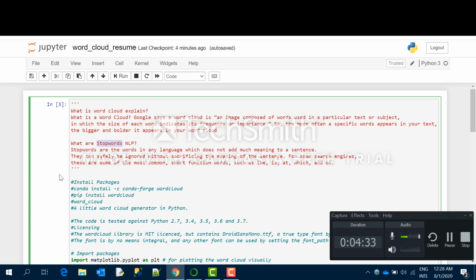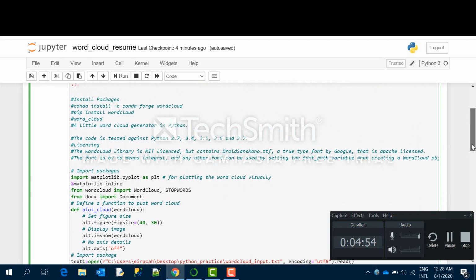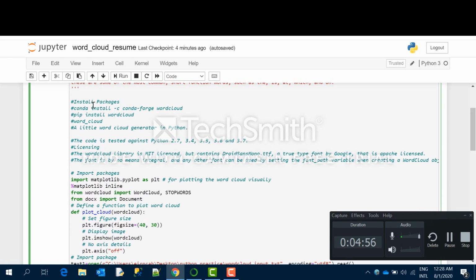So this Python package already has this algorithm and the dictionary inside it, which words to ignore and which words to take seriously. If you want to know more about it, you can go to the source code, go to the Python official site and search for the source code, if it is available open source.